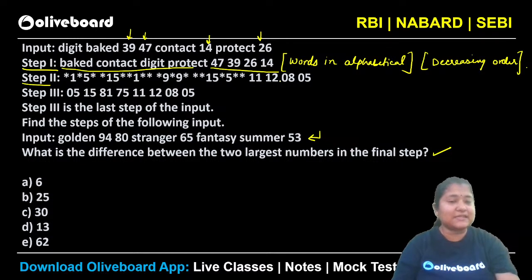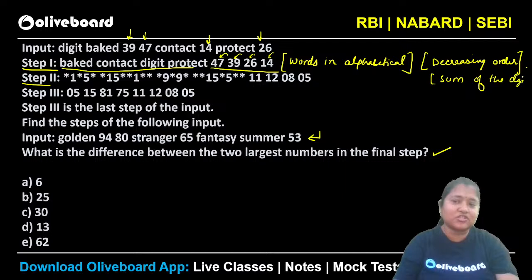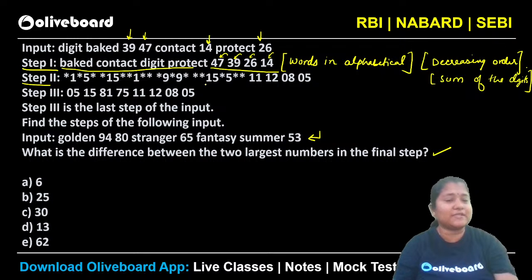So second step is, Satya has already said that numbers are taken as sum of the digits, right? So we have taken sum of the digits here, 4 plus 7, 3 plus 9, 2 plus 6, 1 plus 4. So that is absolutely right. That is sum of the digits for the numbers, right? That is the logic for the numbers here. But what about these words? Can we understand what is the logic for the words here?